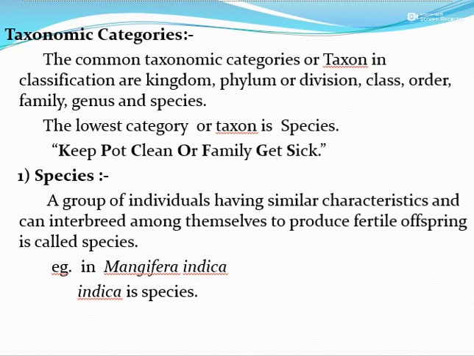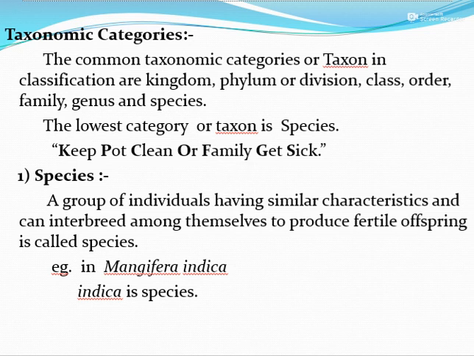These categories can be remembered by a sentence: Keep Pot Clean Or Family Get Sick. Here the word keep starts with K, which denotes kingdom, pot for phylum, clean for class, or for order, family for family, get for genus and sick for species. Now we'll discuss these categories separately.